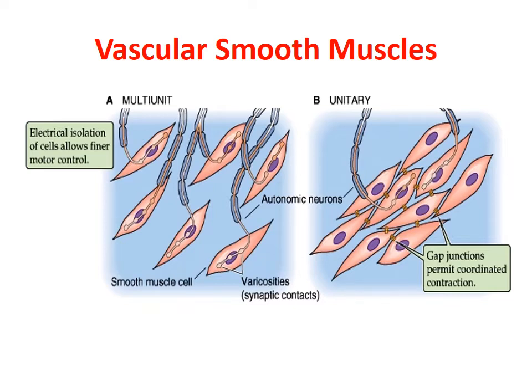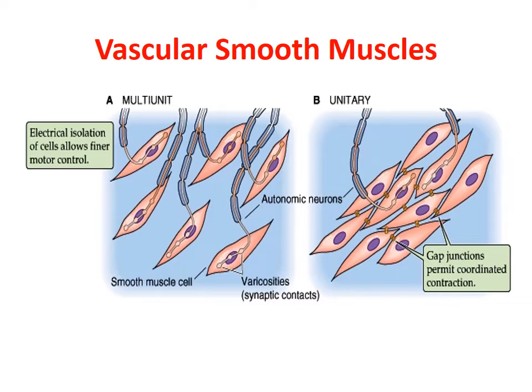Whereas in the single unit smooth muscle system, there is a cluster of adjacent cells connected with each other by gap junctions containing connexins, and a single neural innervation will lead to a combined action, and all those connected smooth muscle cells act as a single unit.